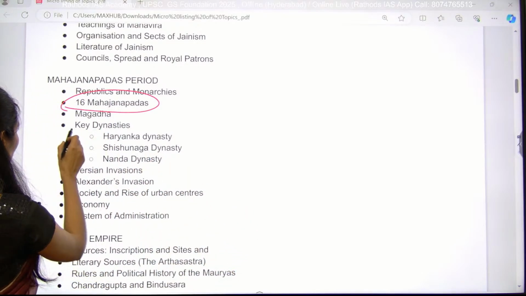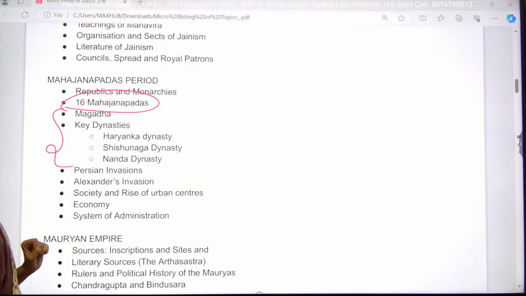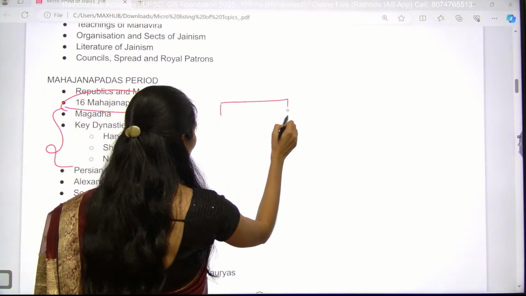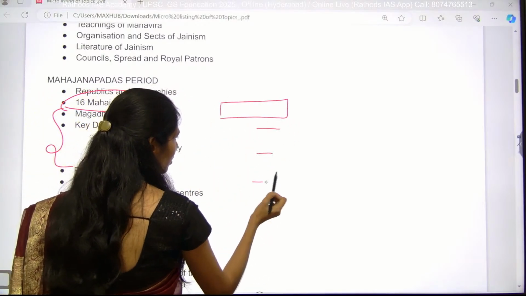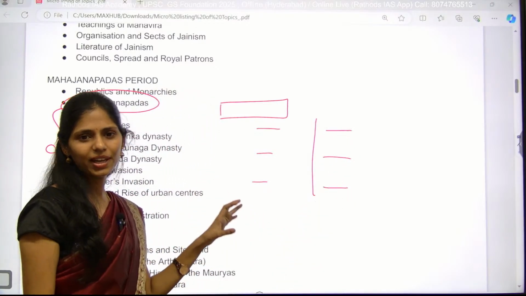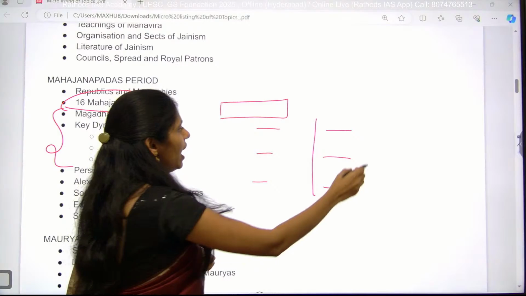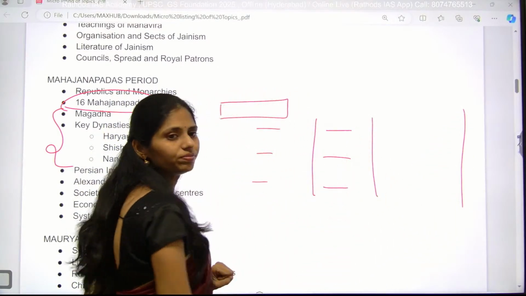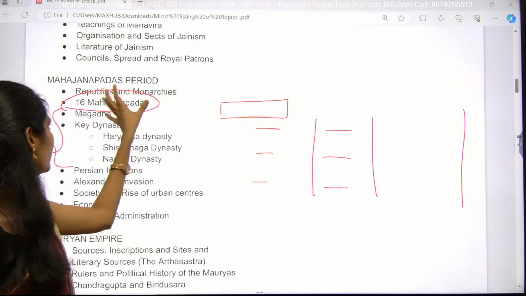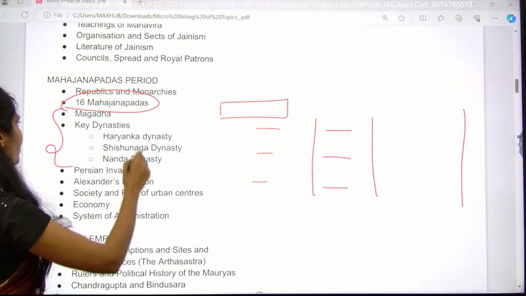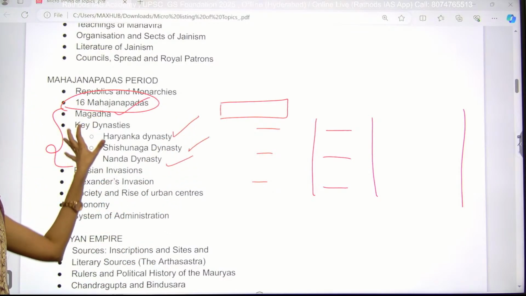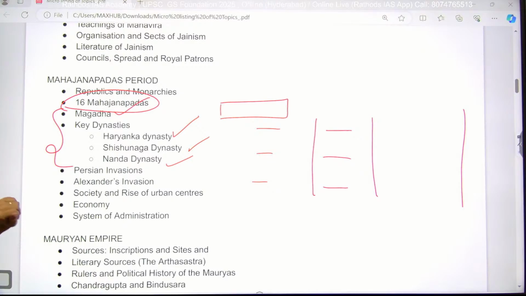And next one is you have to know key important dynasties. First one is Magadha. Whenever you are reading any dynasty, you have to write dynasty and important rulers, and you have to see what are their titles. Everyone will be having titles. You have to know the titles and what are the important things they do. In this way you have to make a table chart, at least for this Mahajanapadas. And after Magadha you have to see Haryanka, Shishunaga and Nanda. By this you will be completing this Mahajanapadas.